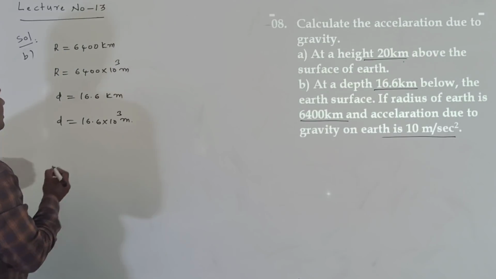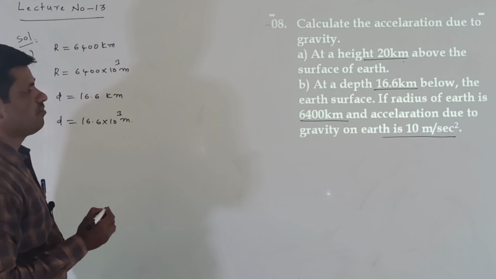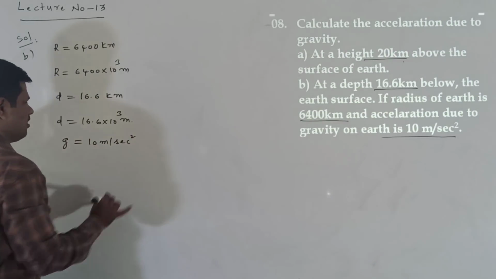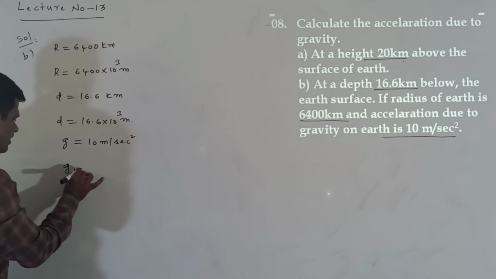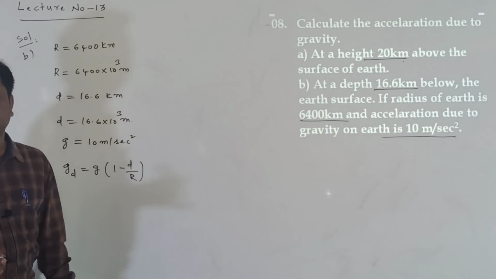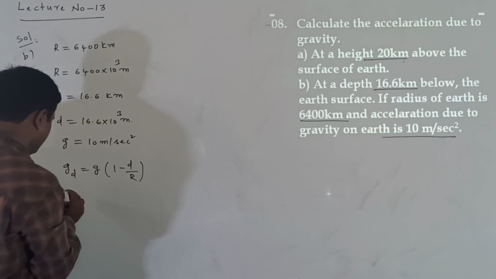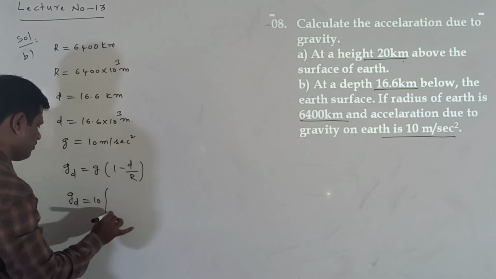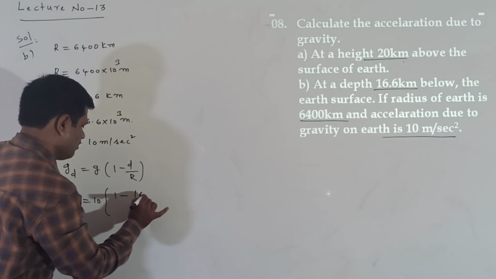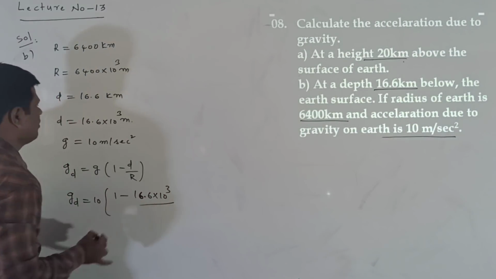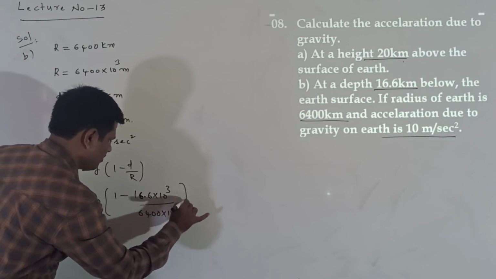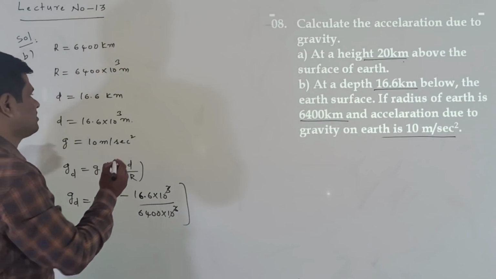Now at the depth D, what is the formula? The depth is given, and the g value is also given as 10 meter per second square. At the depth, the formula is g_d is equal to g into 1 minus d by R. Now I am applying this formula here. g_d is equal to 10 into 1 minus d, where d is 16.6 into 10 power of 3, by the radius. The radius value is 6400 into 10 power of 3. The 10 power of 3 cancels.